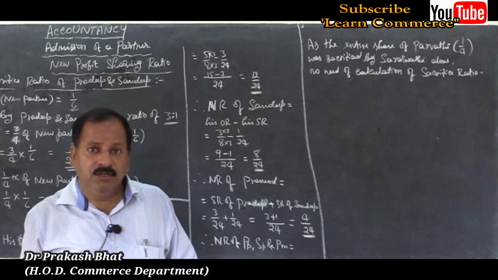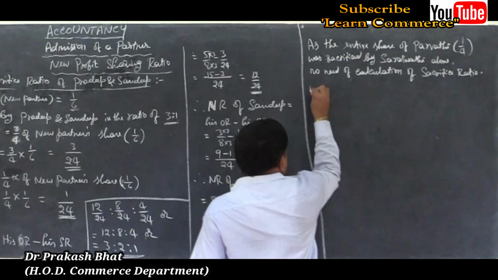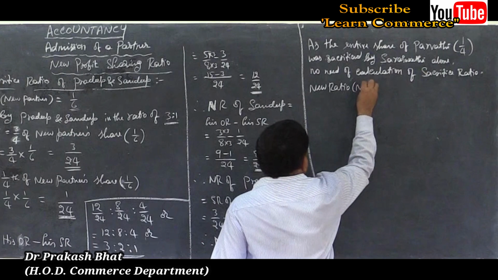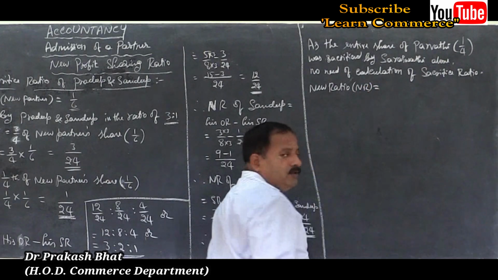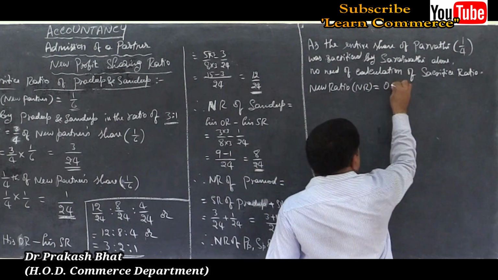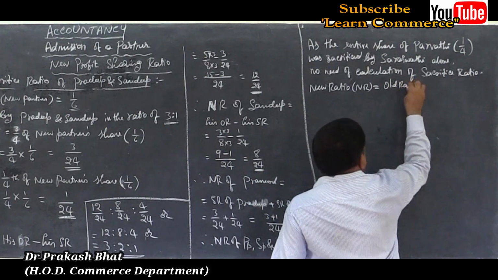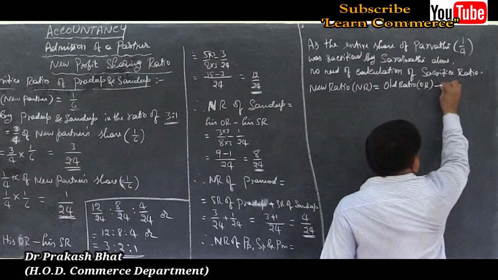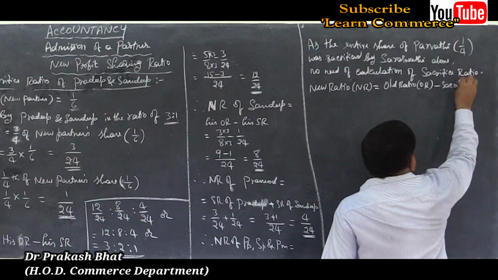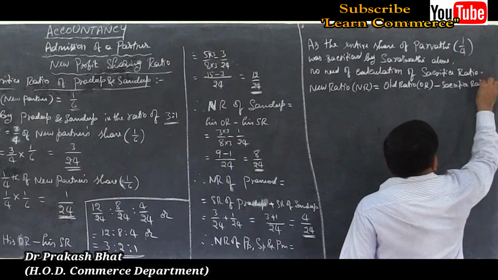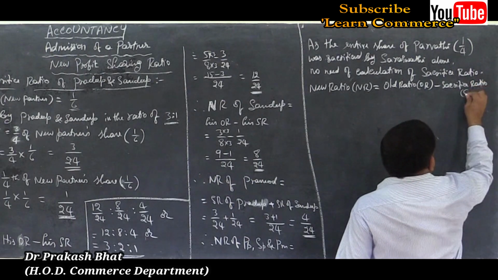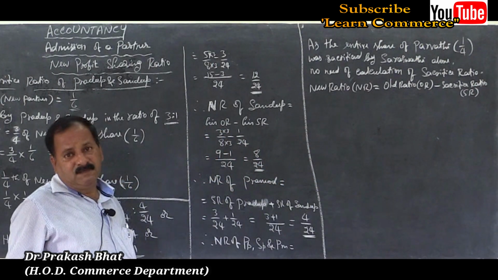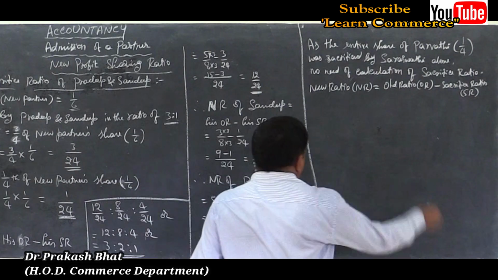Next line, write the formula. New ratio, NR, is equal to old ratio, OR, minus sacrifice ratio, or SR. Assign these short forms. Now we can straight away move on.